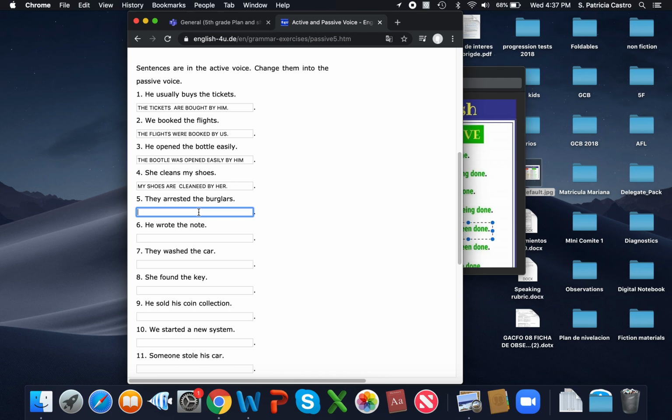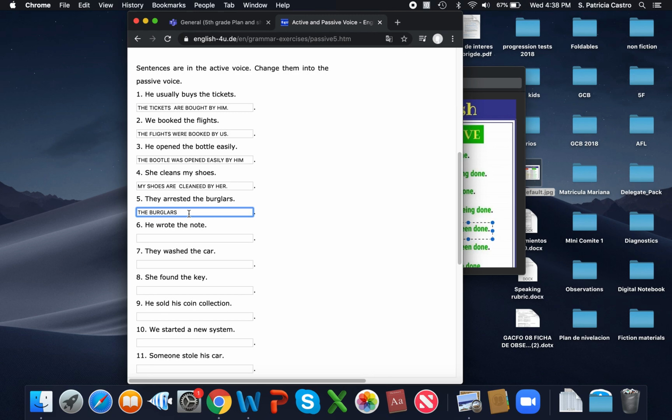Okay. They arrested the burglars. So the burglars will be the object. We start the transformation with the burglars, correct? Yes. And now we locate the verb, the action that is arrested. So again, is this simple past or simple present? It is simple past. Okay, so now we know that has to be in the past.